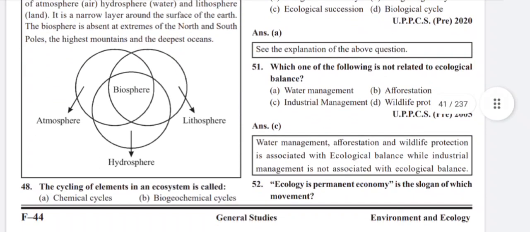Which one of the following is not related to ecological balance? Industrial management, water management, afforestation, and wildlife protection are associated with ecological balance, while industrial management is not associated with ecological balance.